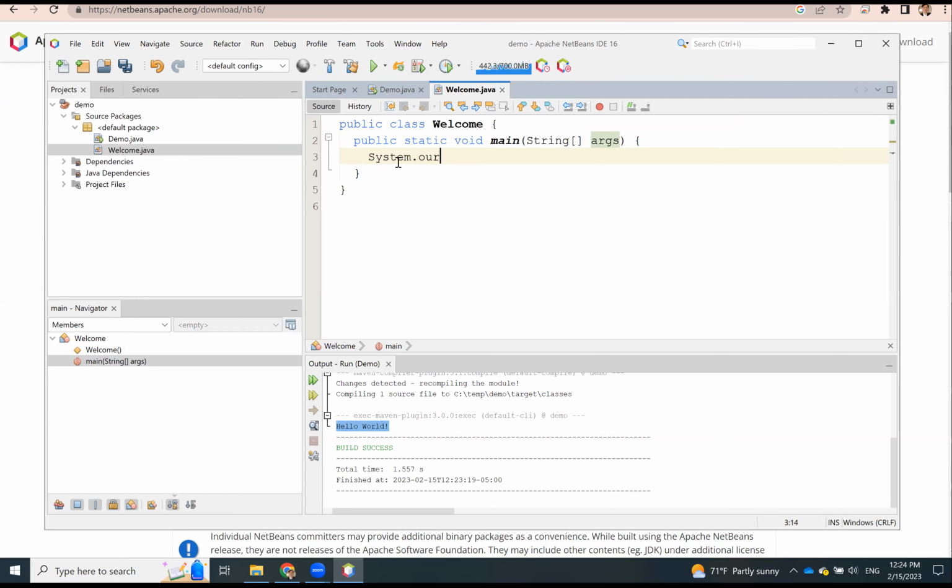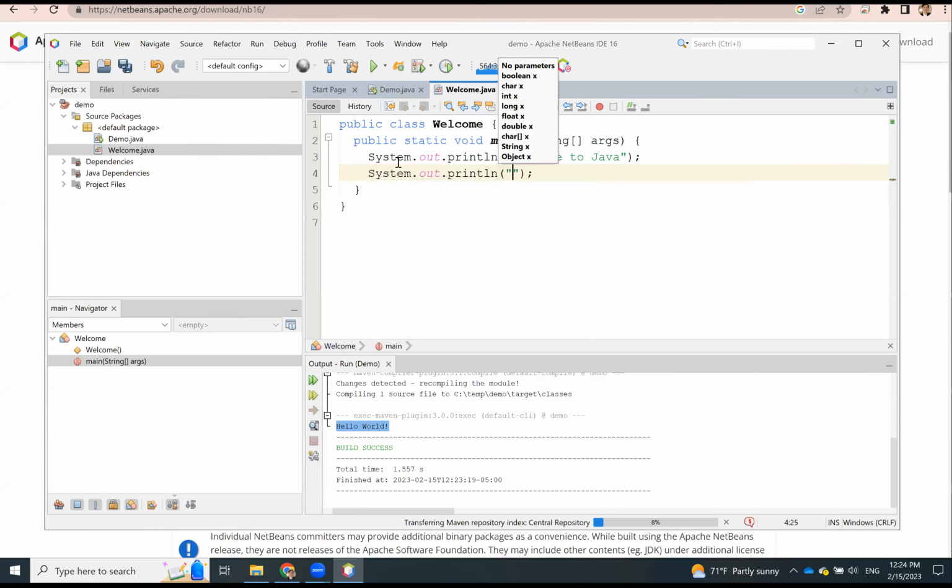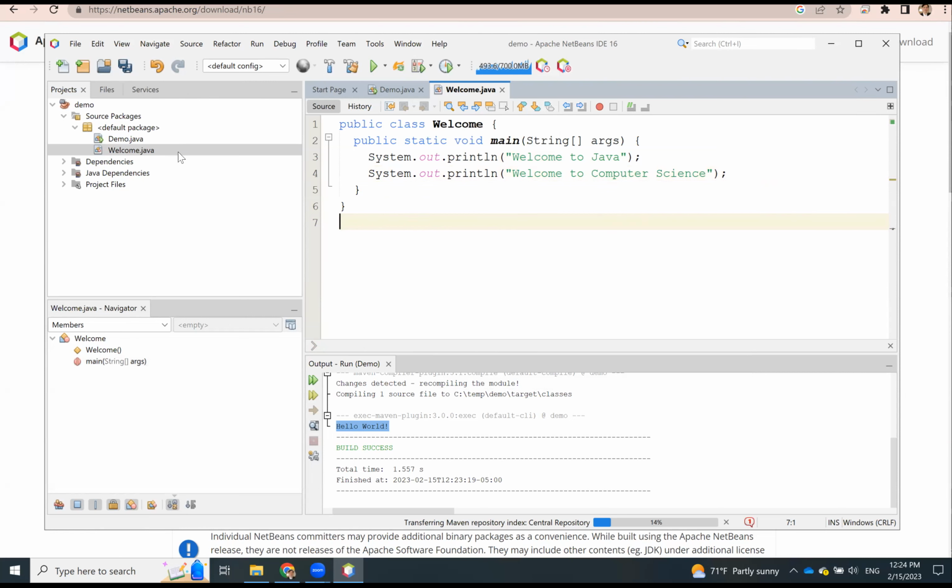System.out.println, welcome to Java. And let's have another one here: System.out.println, welcome to computer science. All right, so now I have this program created.